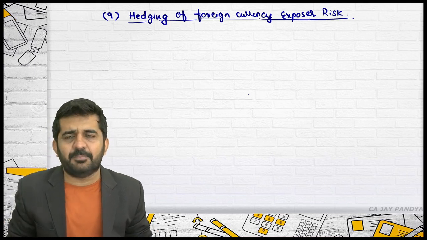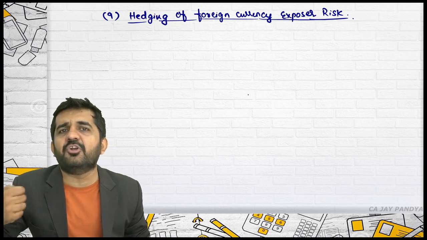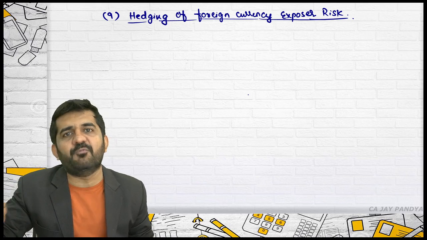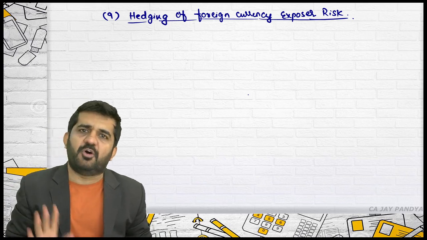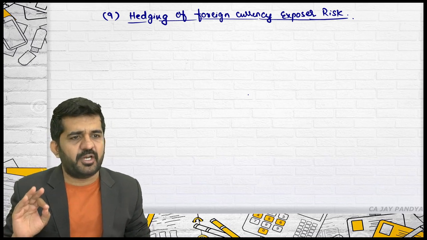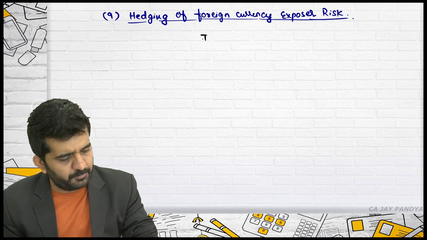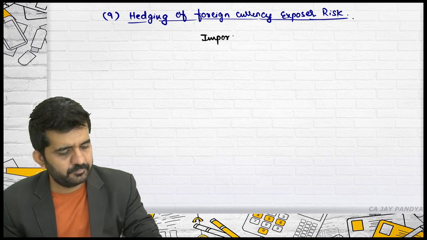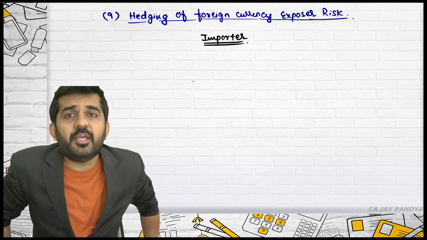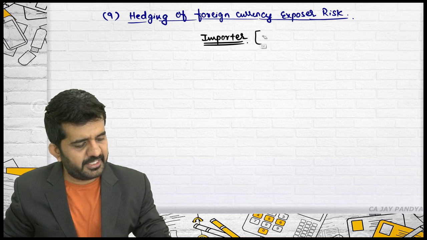So I'll give you an example. If I have borrowed in foreign currency, I will be paying interest in foreign currency. I might not be an importer, but still I am paying in foreign currency. The same concept of importer will be used. So let us divide this hedging of foreign currency exposure risk into two parts. First part is for importer.